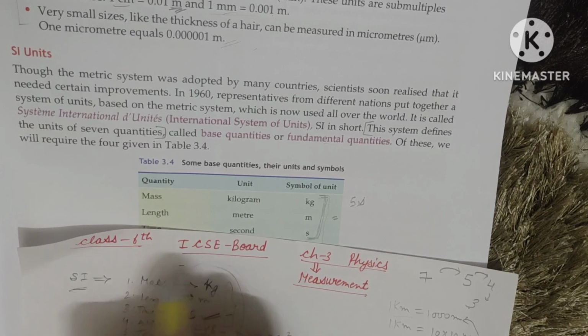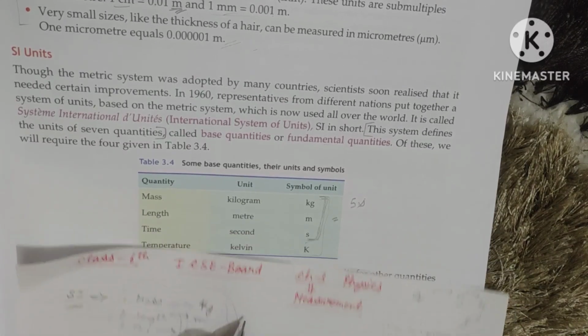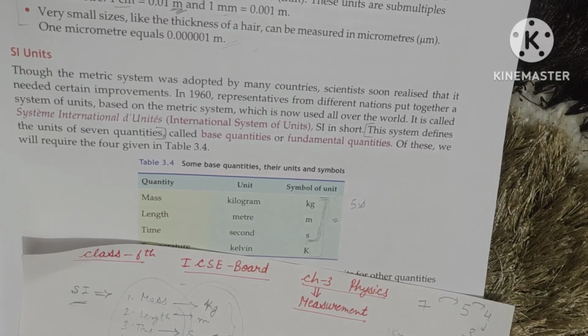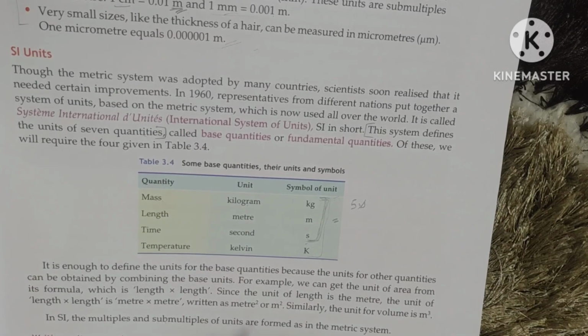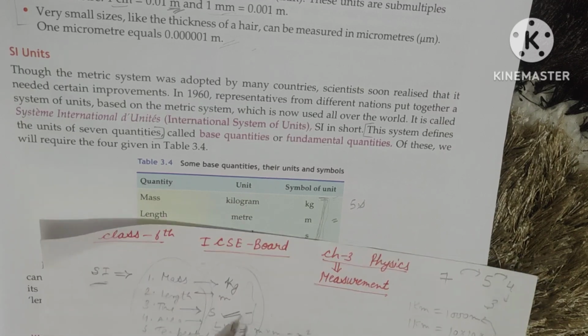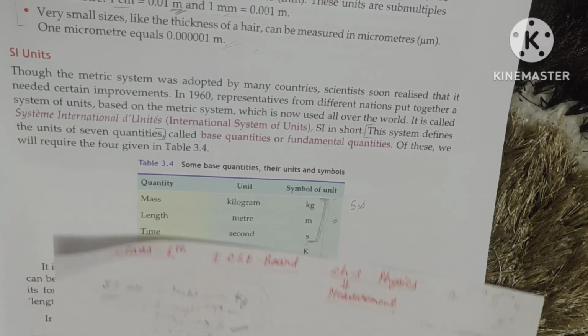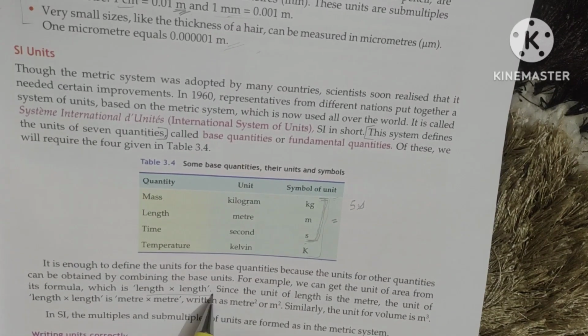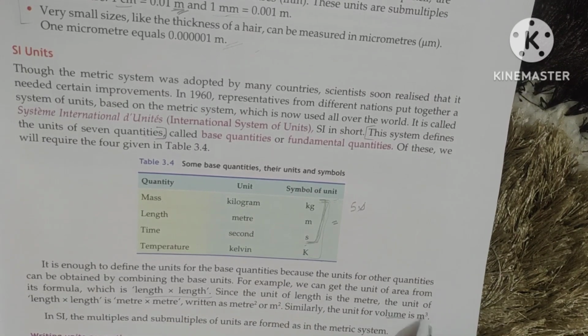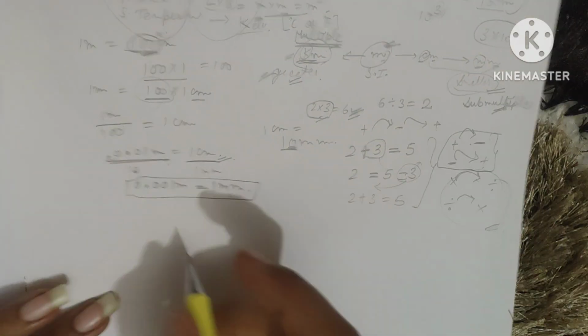What are the SI units for the different physical quantities? Same is written along with the unit, symbol and the quantity in the table. This you can check easily. Next, I made you clear about the area also, how we can find the area. Same this thing is explained here. How we can find the volume, this is explained here.